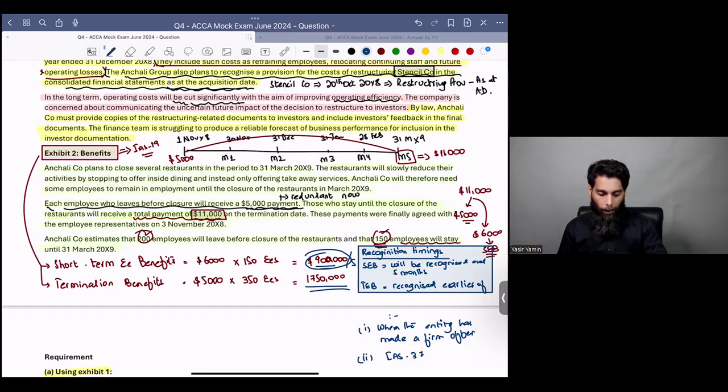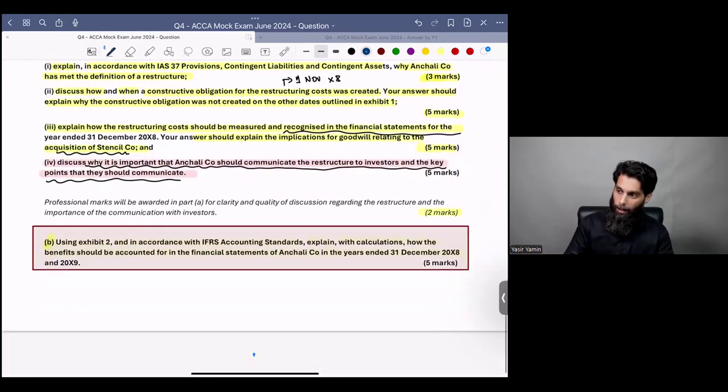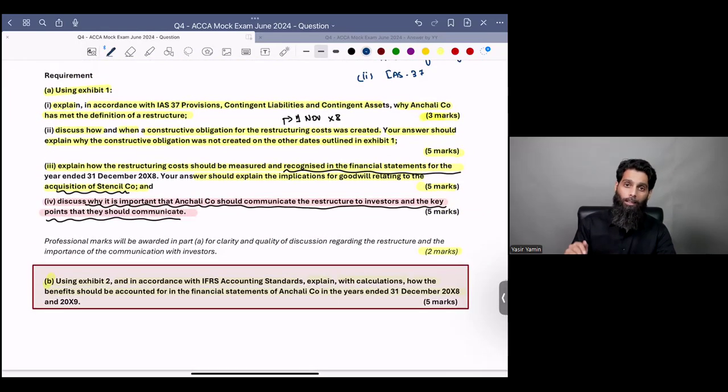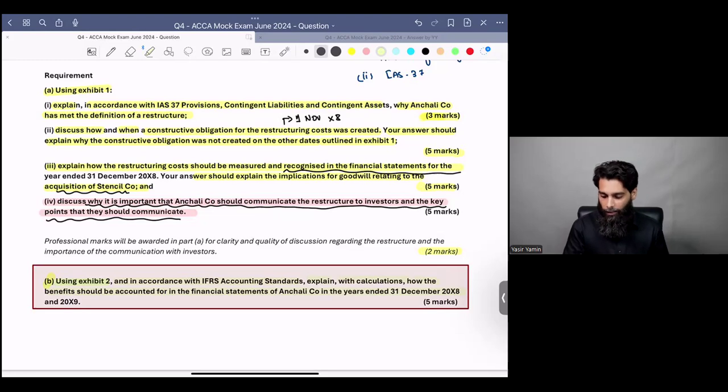Now I ask you a question. Examiner is asking you for 5 marks. You see, these 5 marks will get you from 95 to 100, or for some people, from 45 to 50, whatever. But see, the examiner is asking you, using exhibit number 2 and in accordance with IFRS, explain with calculations how the benefits should be accounted for in the financial statements.